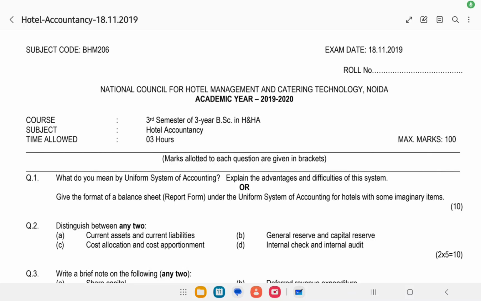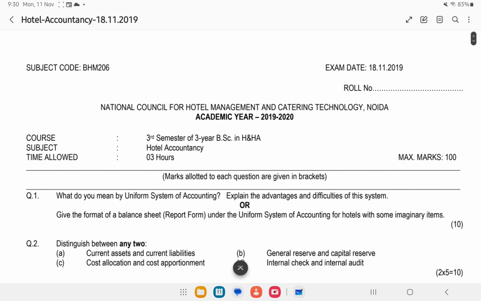Everyone, we have the hotel accounting question paper with us. Remember, this was a 100 mark question paper under the IGNOU syllabus, a 3 hour paper. We can see what all questions were asked from that area.